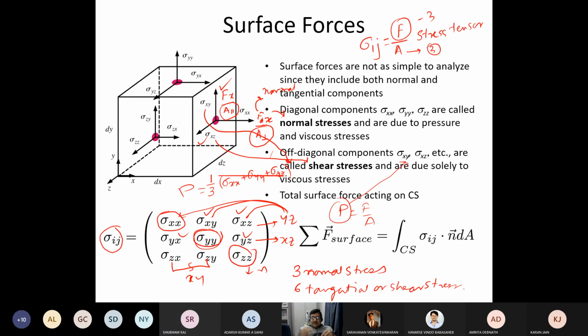Scalar. Now force is a vector, area is a vector. How can pressure be a scalar? How do you measure pressure? You remember what is Pascal's experiment? Suppose you have a water column and you want to measure the pressure. How do you measure the pressure? We use delta P equal to rho g delta h, and then we measure delta h.